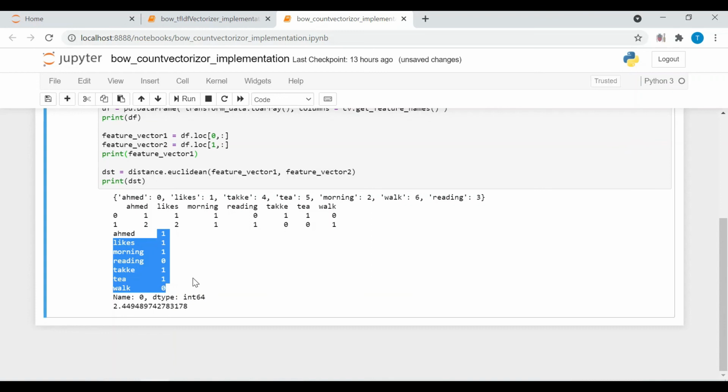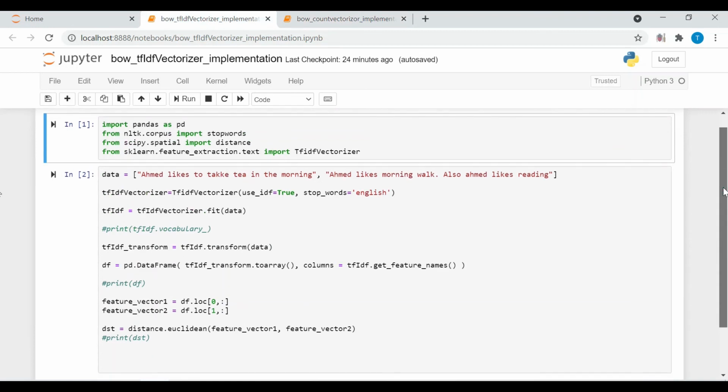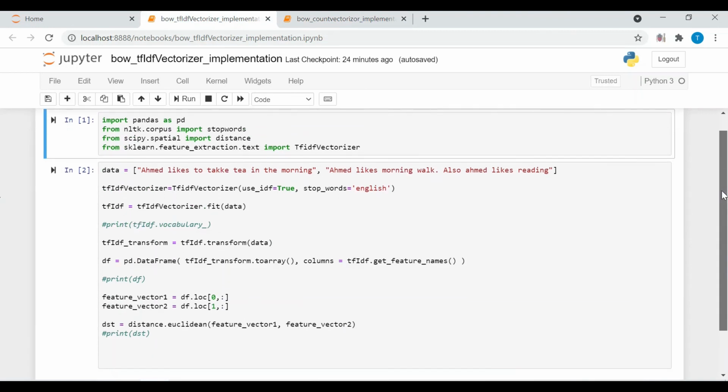Now let's come to the implementation of term frequency inverse document frequency in Python. So this is the code that I have already prepared. Almost all the code is the same as for the simple bag of word approach, except here I am importing TF-IDF vectorizer instead of count vectorizer.